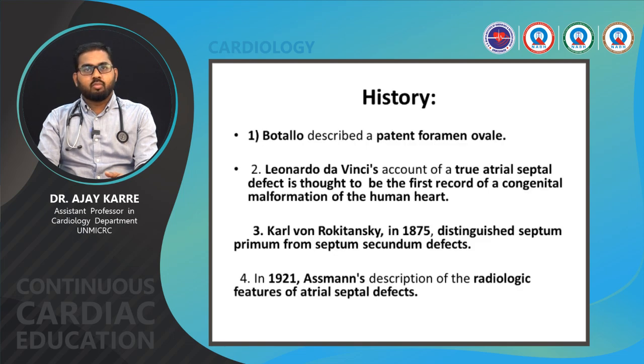Going to the history, Botallo described the patent foramen ovale. Leonardo da Vinci's account of a true atrial septal defect is thought to be the first record of congenital malformation of the human heart. Carl von Rokitansky in 1875 distinguished septum primum from septum secundum defects. In 1921, Ashman's description of the radiologic features of atrial septal defects is noted.